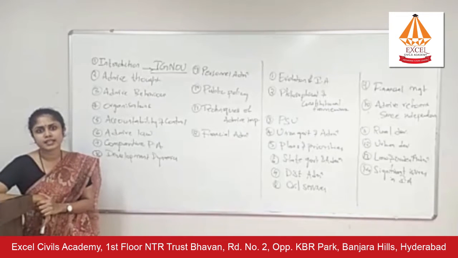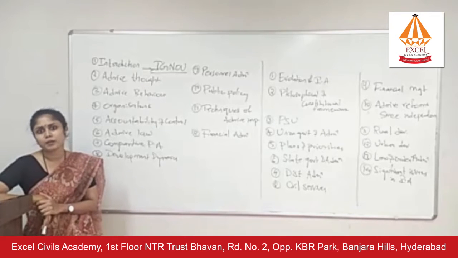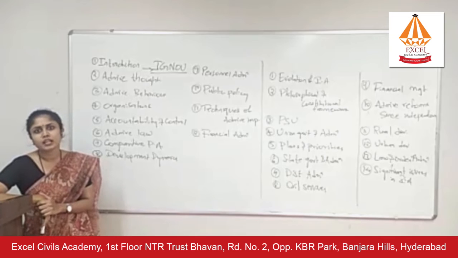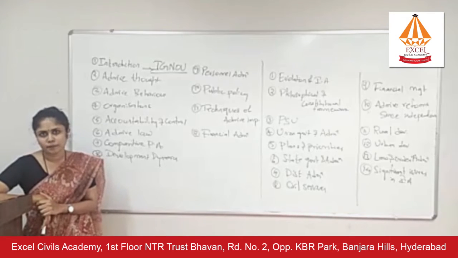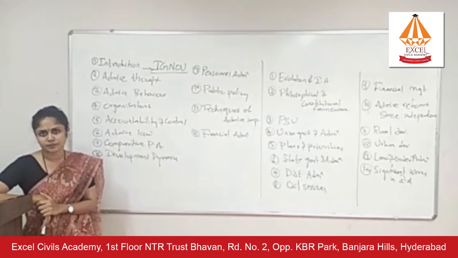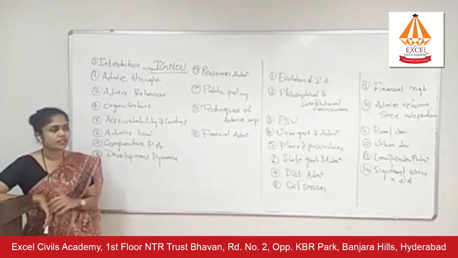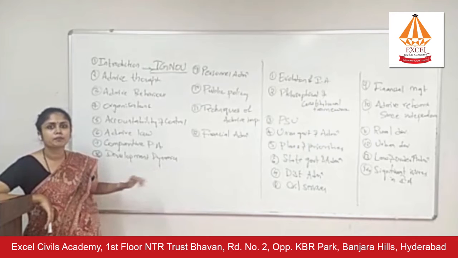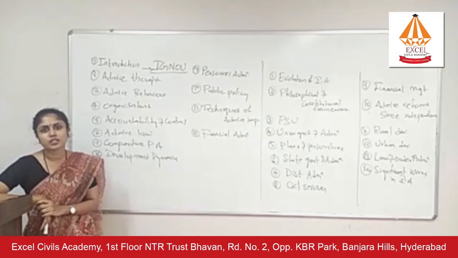Now, those of you who attended this session, I hope you've all chosen public administration as your optional. Here, I will not be dealing with the question of which optional subject to choose, right? And I'm presuming that you have chosen public administration as your optional. Okay. Now, I would like you to open the UPSC syllabus PDF of the public administration subject. If you open the PDF, you will find in total 12 chapters in paper 1 and 14 chapters in paper 2.